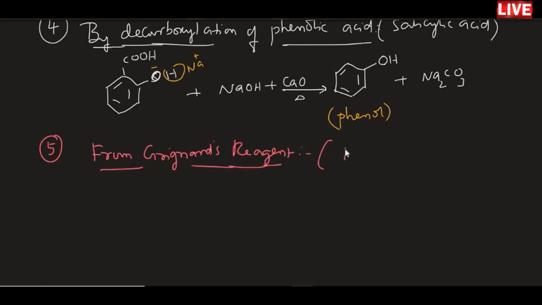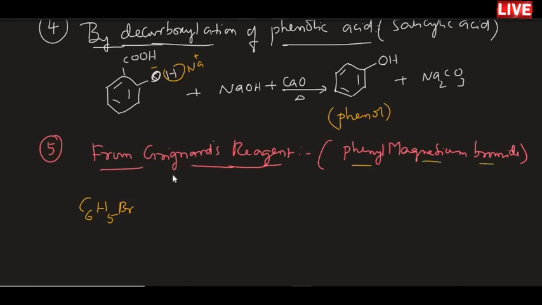So here I am taking phenyl magnesium bromide as Grignard reagent to get the desired product called phenol. So in this, C6H5Br, I am calling this phenyl magnesium bromide.